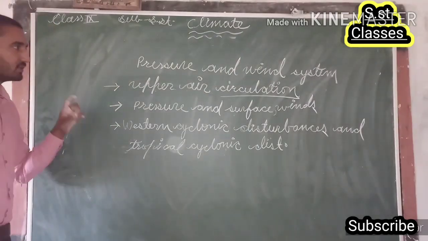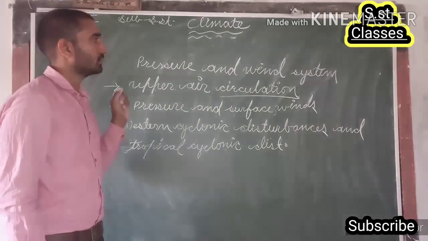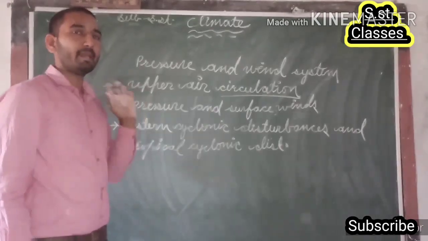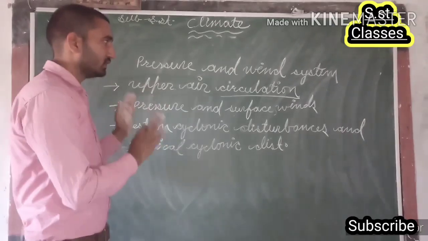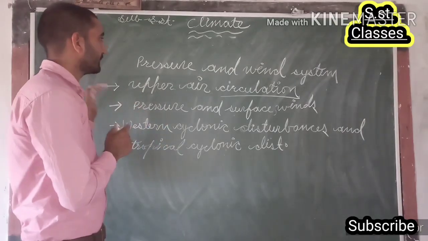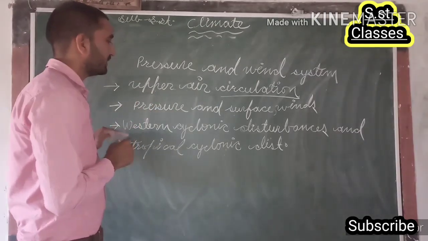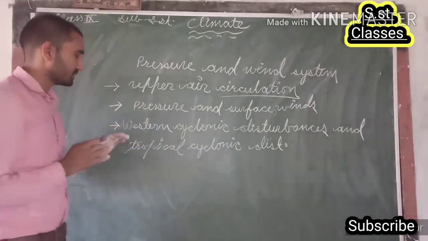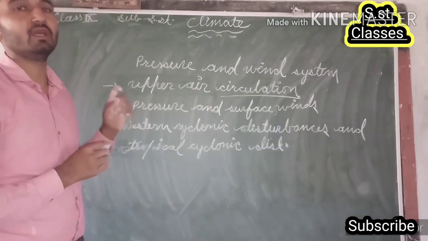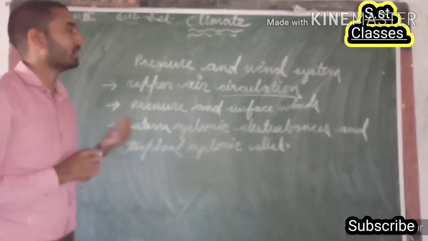In this way, under the pressure and wind system, the major factors that govern the climate of a particular region are upper air circulation, pressure and surface winds, and along with that, western cyclonic disturbances and tropical cyclonic disturbances or tropical cyclones.